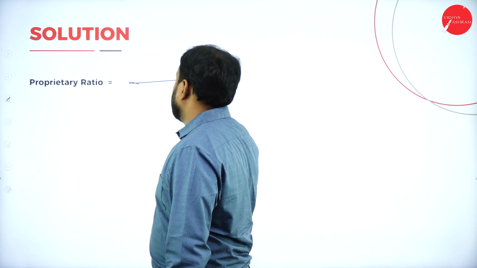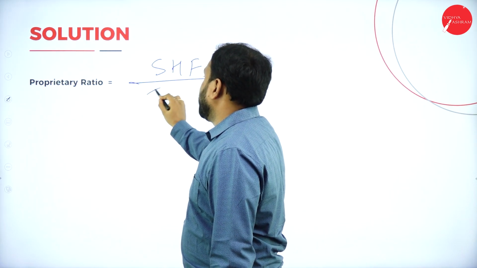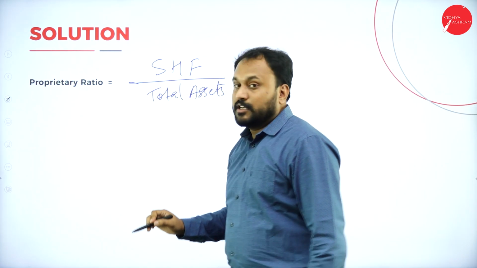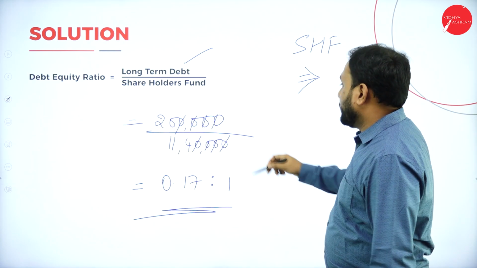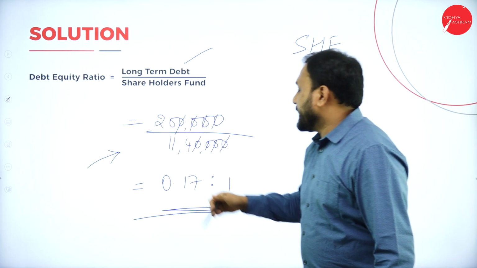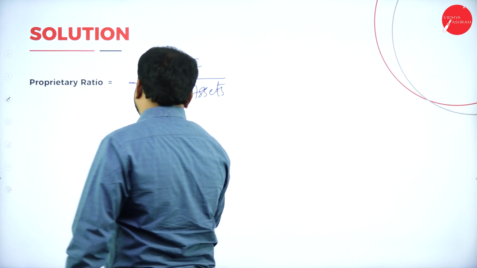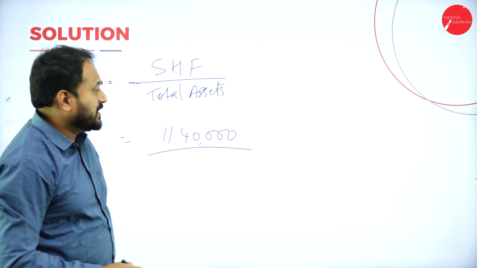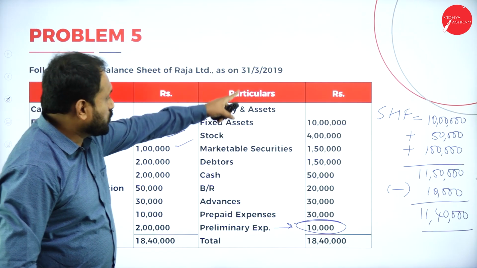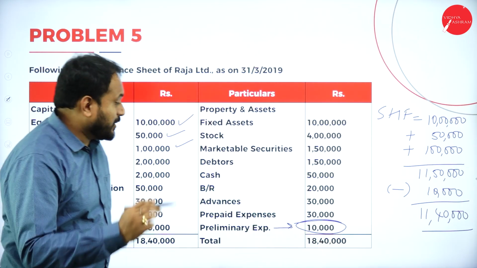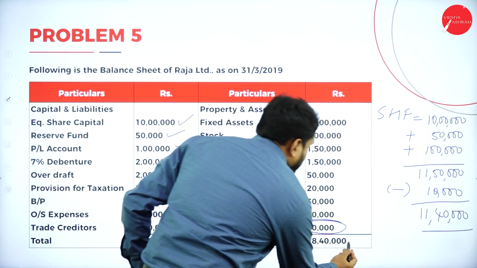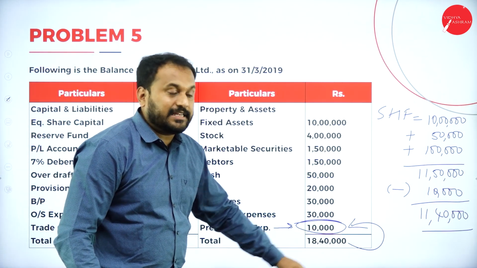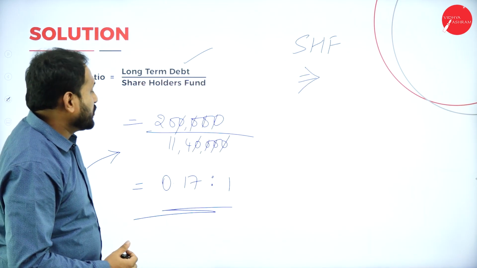Again, proprietor in the sense shareholder fund divided by total assets. So shareholder fund is how much? Here only we have calculated shareholder fund, 11 lakh 40,000. So I'll take here is equal to 11 lakh 40,000 divided by total assets. See here. What is the total assets here? 18 lakh 40,000. But I told you we are supposed to subtract the preliminary expense because it is a loss for us. That means 18 lakh 40,000 minus 10,000 is how much? 18 lakh 30,000.